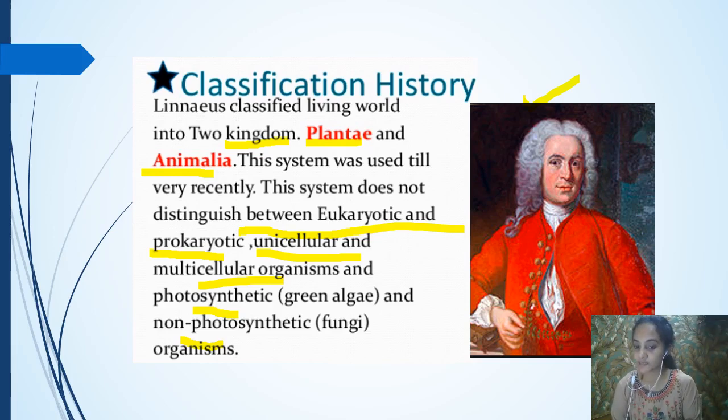So what was the Linnaeus classification? He classified the whole group of living organisms into two categories: one is Plantae and the other one is Animalia. But what were the demerits? He was not able to divide the organisms depending upon the number of cells, the primitiveness of the cell, or whether they are able to do photosynthesis or not. So these are the demerits, but we were following his classification until recently, even though it has some demerits.